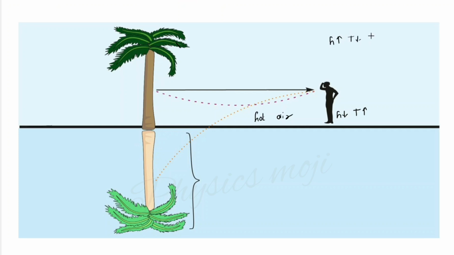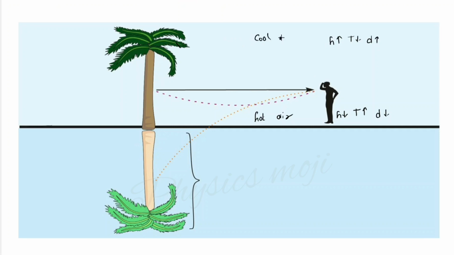As a result, the density goes on increasing, whereas the density of hot air is less. So as the height increases, the temperature will decrease. So the air near this place at heights will be cool.